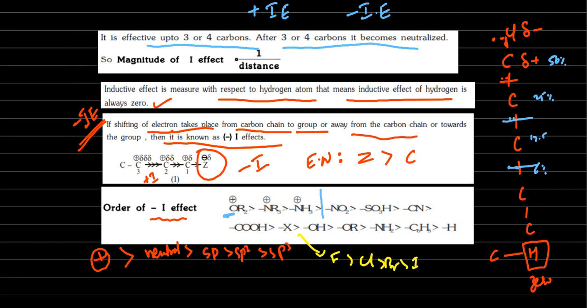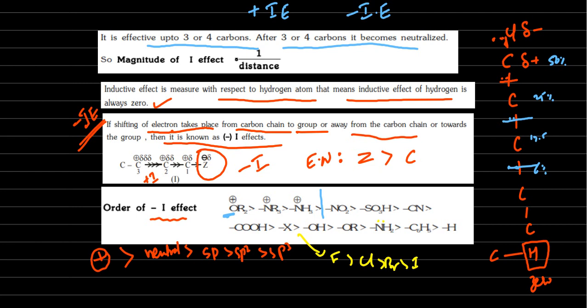In OR, the alkyl group is donating; oxygen is taking, but this methyl group is donating. Then NH2, based on electronegativity you can give the order.